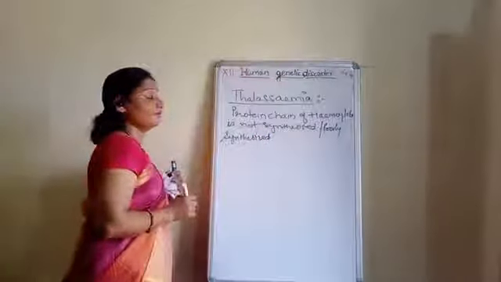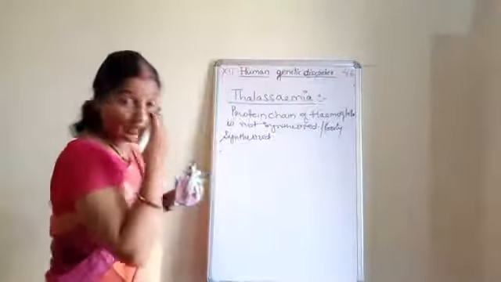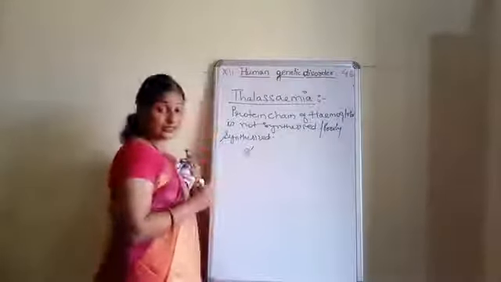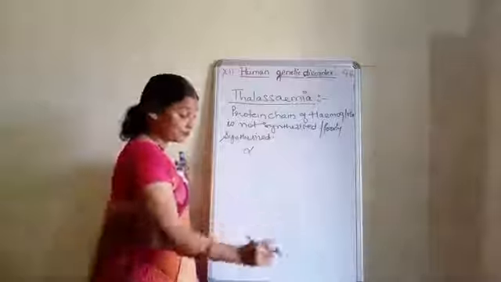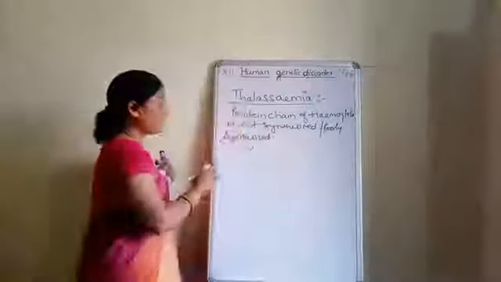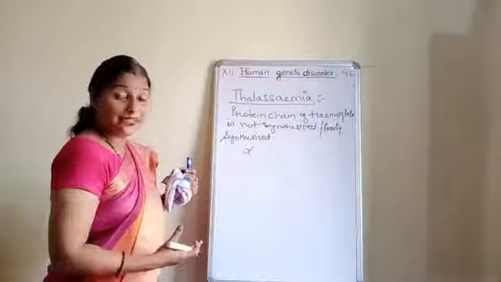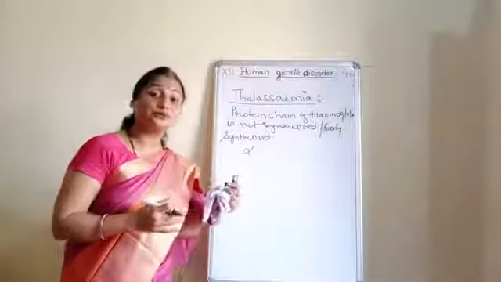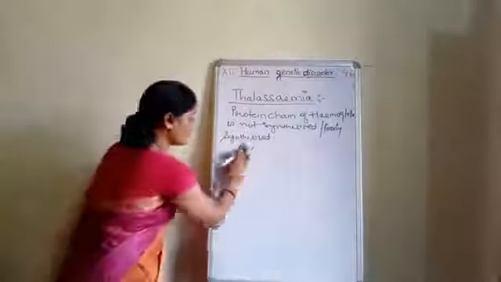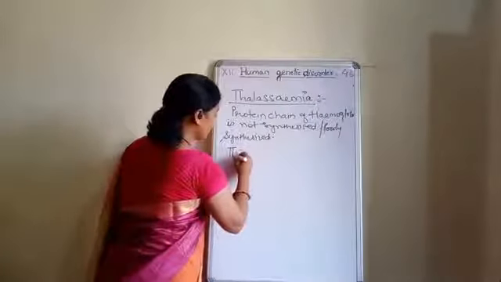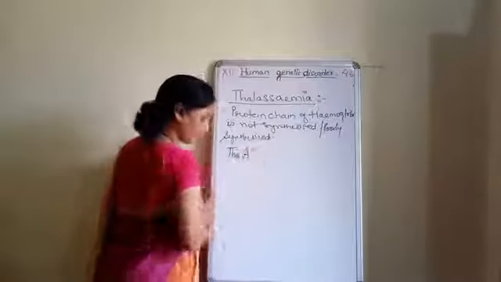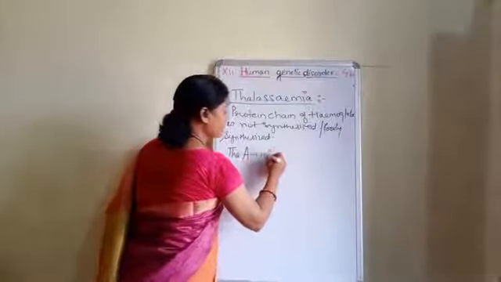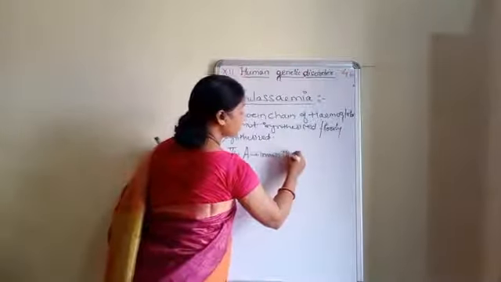Clear? We have two types of protein chain. One is called the alpha amino acid chain, and another is the beta amino acid chain. Now, on the basis of alpha and beta, we can have two types of thalassemia. Number one is thalassemia A. This is also known as minor thalassemia.